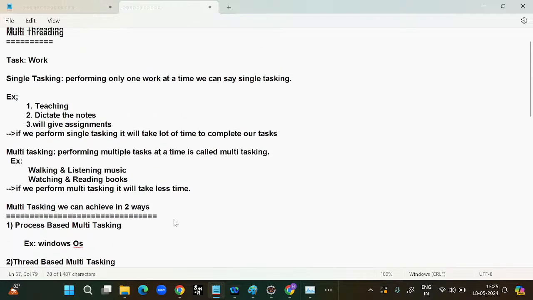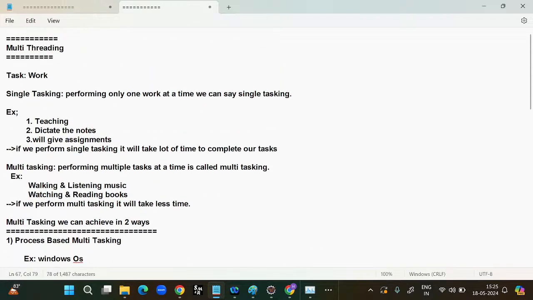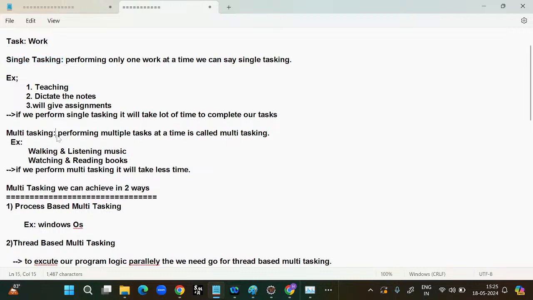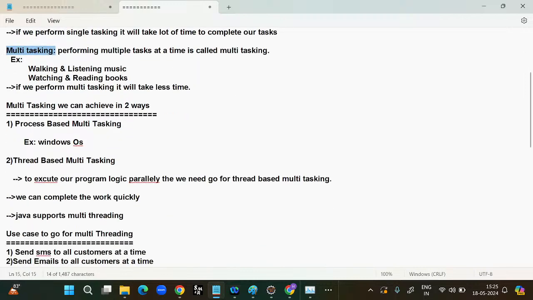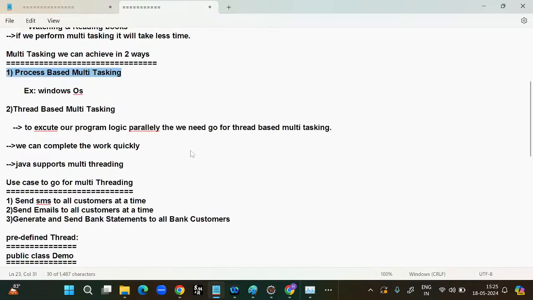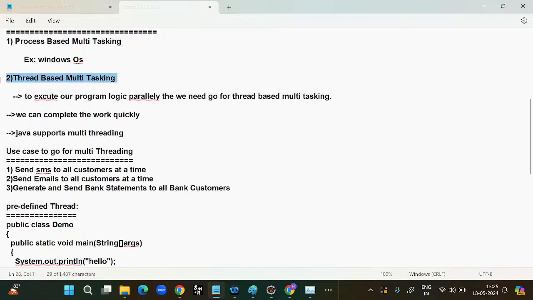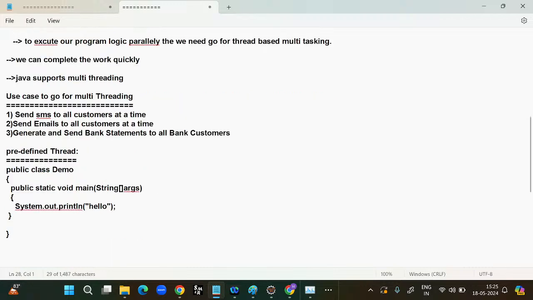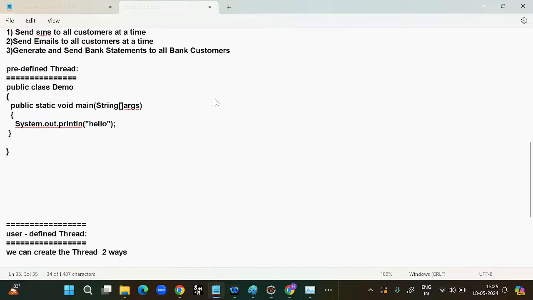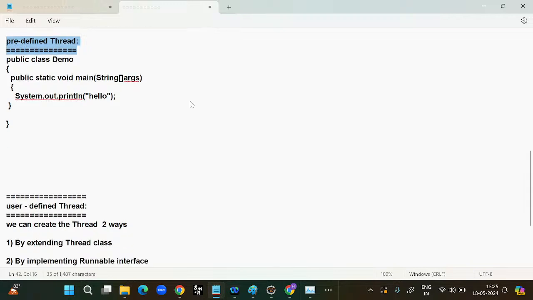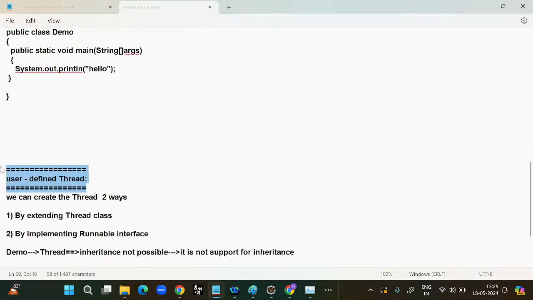So today you should understand what it means by task, single tasking and multitasking, process based multitasking and thread based multitasking, the use cases for multithreading, what a predefined thread is, and what a user defined thread is.